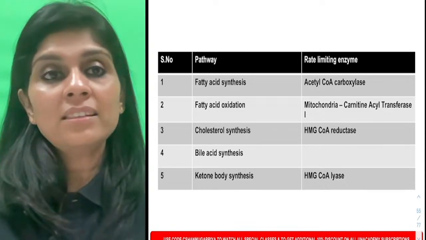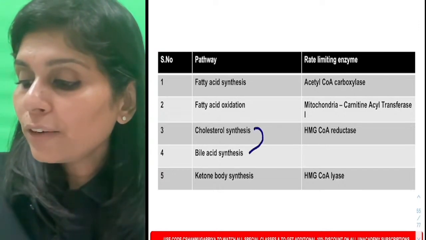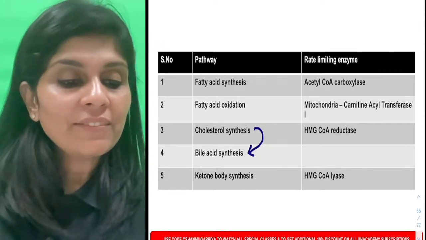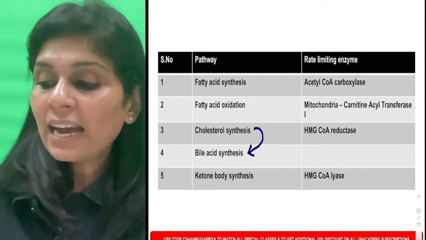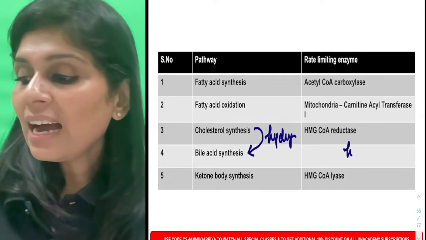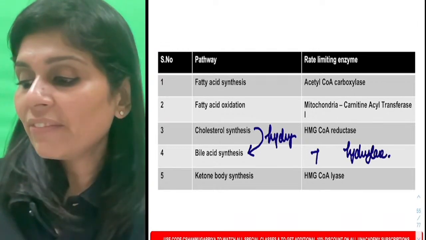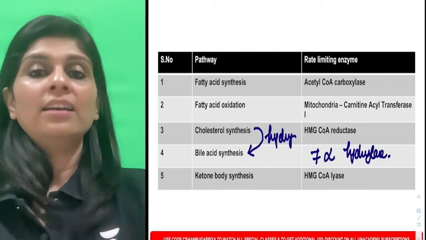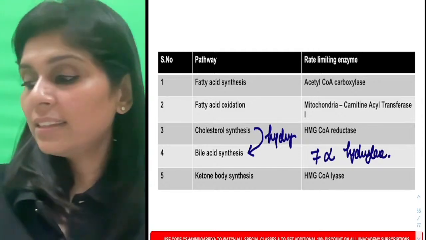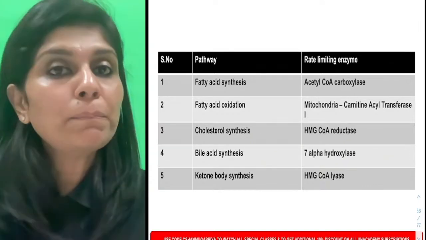Okay. Bile acid synthesis. Do you all know that hydroxylated forms of cholesterol are bile acids? All of you? Very good, Anjali. Do you know that hydroxylated forms of cholesterol are bile acids? So you need a hydroxylase. And which hydroxylase is it? It is 7-alpha hydroxylase. Yeah, 7-alpha hydroxylase is the rate limiting enzyme of bile acid synthesis. Yeah, so that's all about rate limiting enzymes of lipid metabolism.